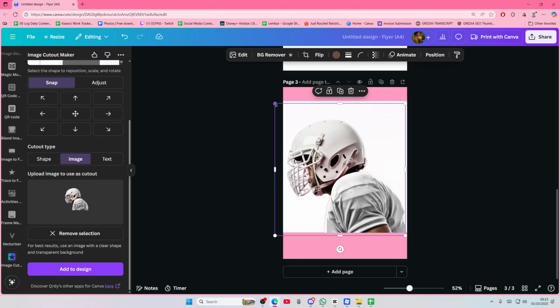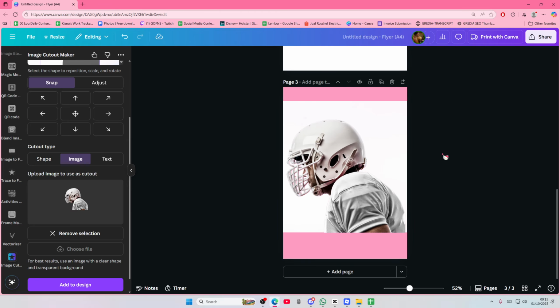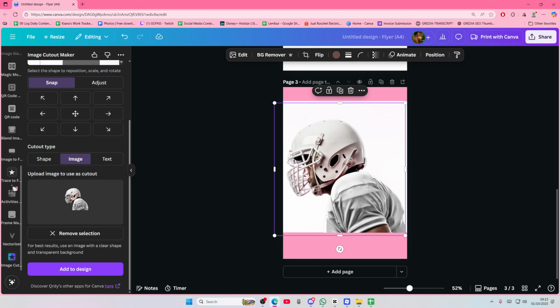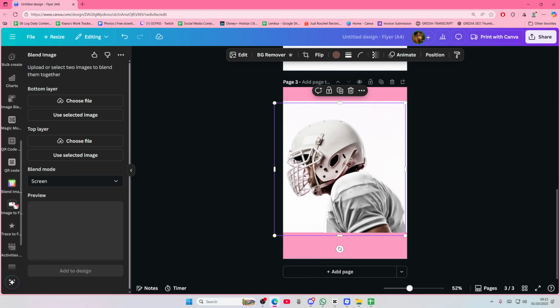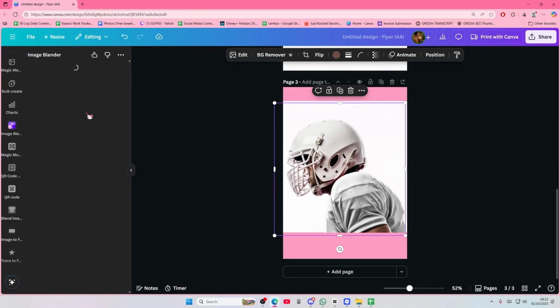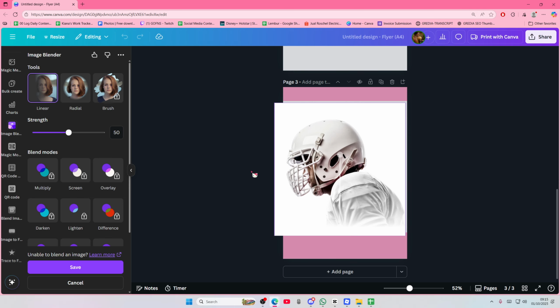It doesn't have to be super accurate, by the way. Maybe, okay, that is kind of accurate. Then select this and you're going to go to blend image. Not this one. Where is it? Okay, so image blender. Select linear, and we're just going to diagonally blend this.